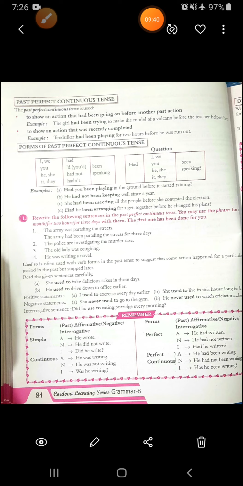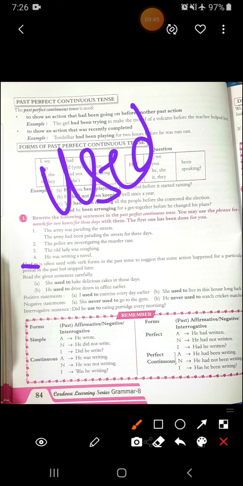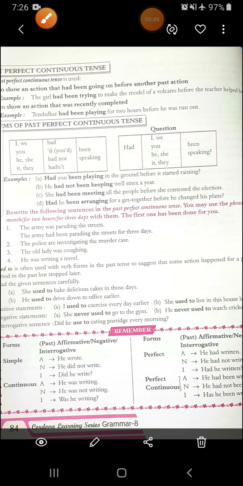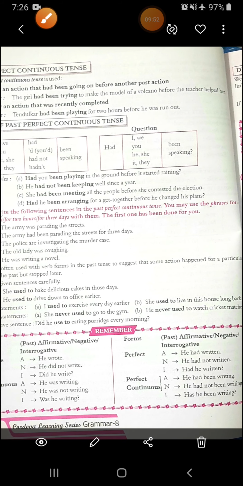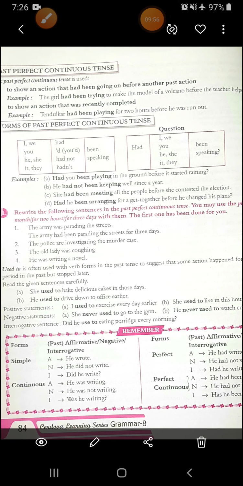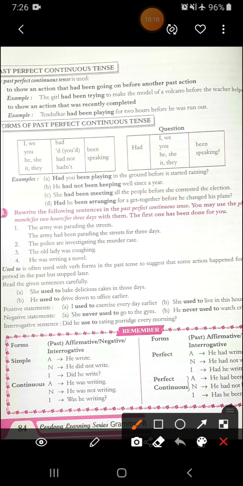Now the next is used to. You have seen this word, used to. So where it is used? Used to is often used with verb form in the past tense to suggest that some action happened for a particular period in the past but stopped later. Means you were doing some action in the past, it happened, and for certain period of time, and after that it stopped. See the examples. She used to bake delicious cakes in those days.